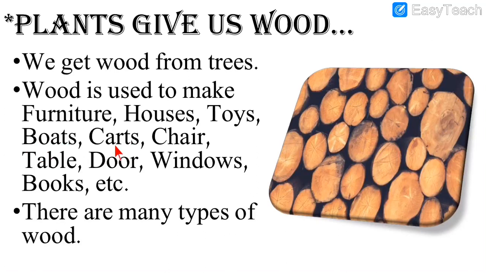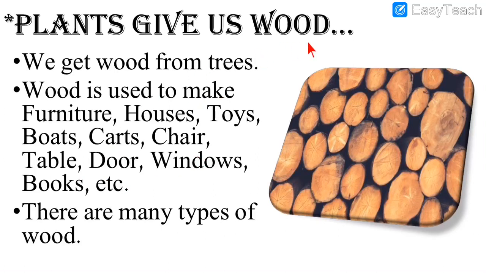Carts, bullock carts are there, right? We can make them with the help of wood. The chair on which you sit is also made of wood. Then table, door, windows, all these things are there in our houses. Everything is made of wood. And the books, the outer covering of the book is also very strong. It is wooden, and the books have paper inside. So where do we get paper from? Again we get it from wood. So all these things are obtained from wood.